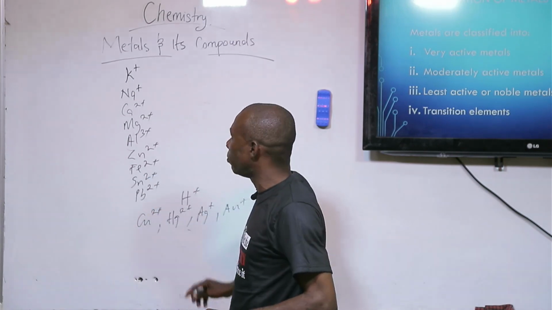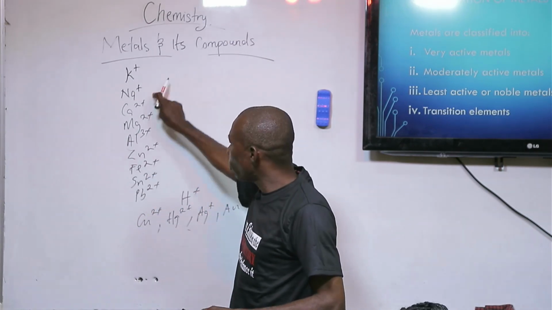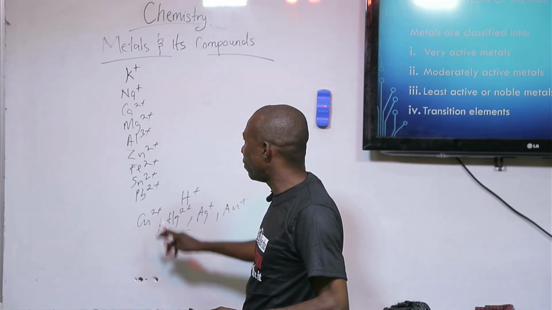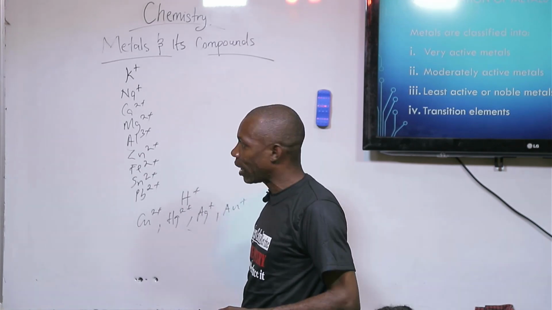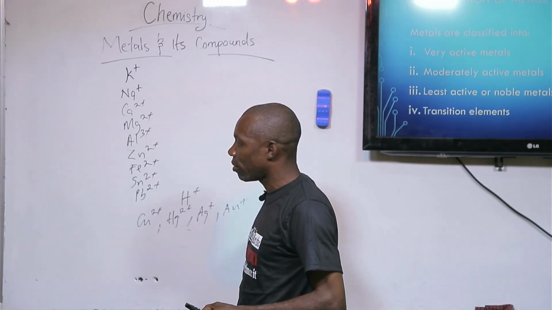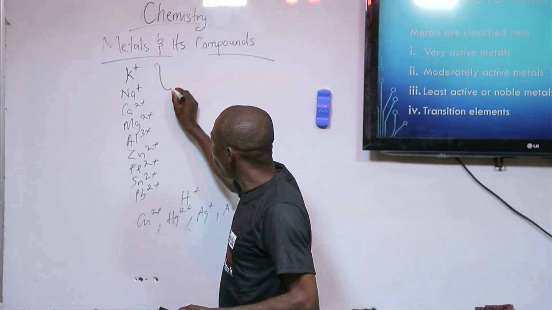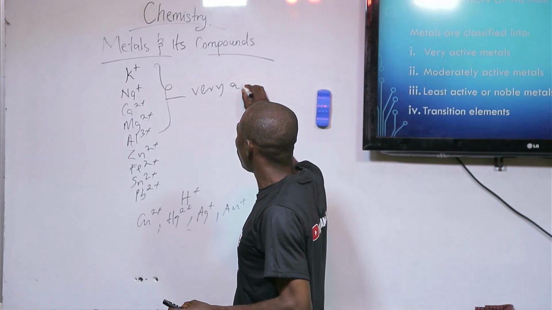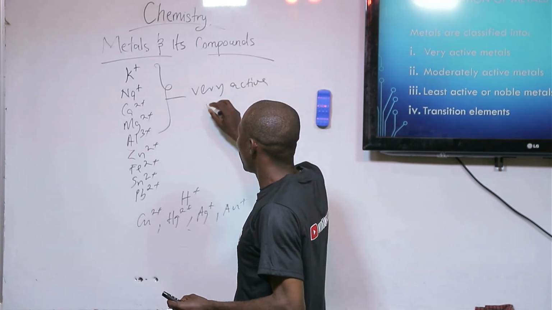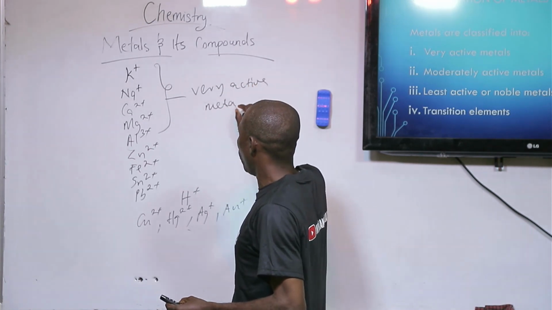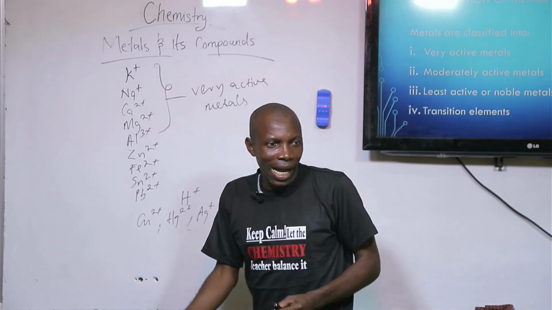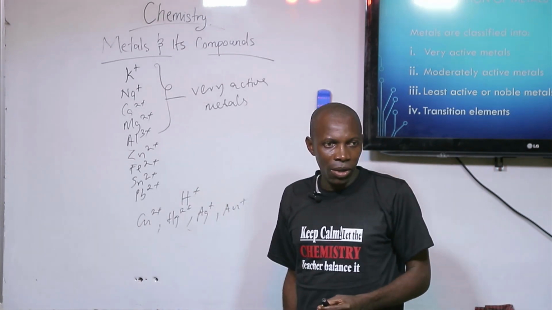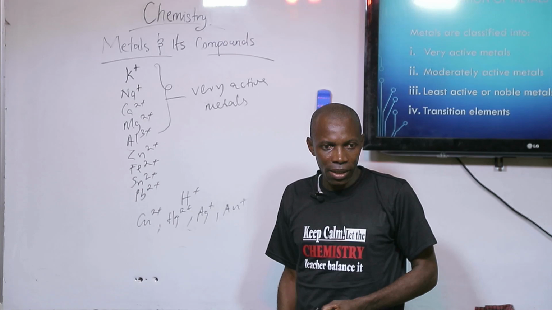Something like potassium is very active. Sodium is very active. Calcium is very active. Magnesium is very active. So you see some of these metals are very active metals because they are higher in the electrochemical series.